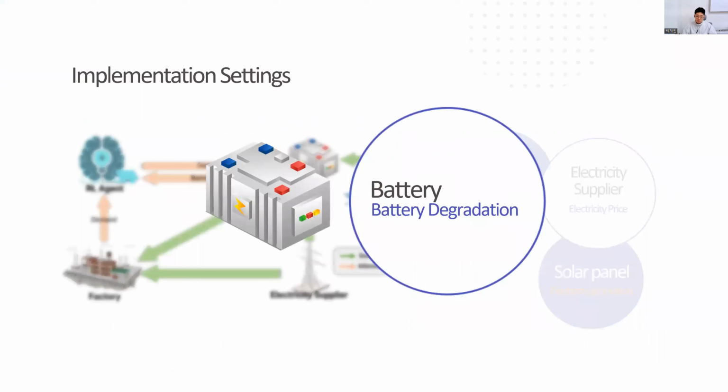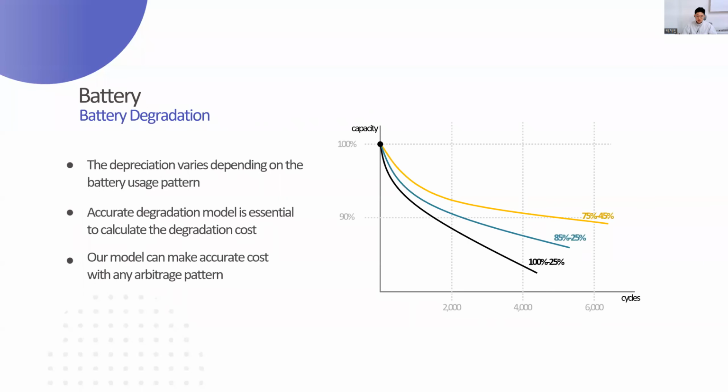And next is about the battery degradation. As you can see in the graph, the depreciation varies depending on the battery usage pattern. So an accurate degradation model is essential to calculate the degradation cost. And our Alpha Energy model can compute an accurate cost with any arbitrary battery usage pattern.